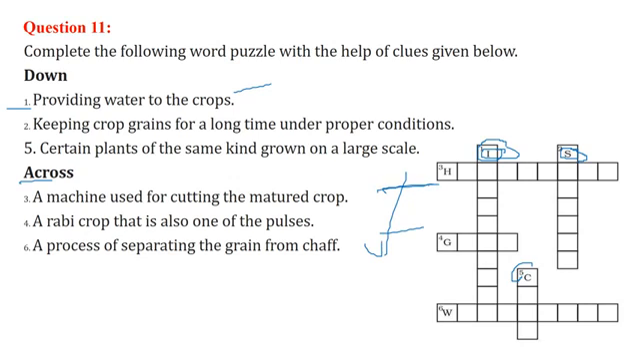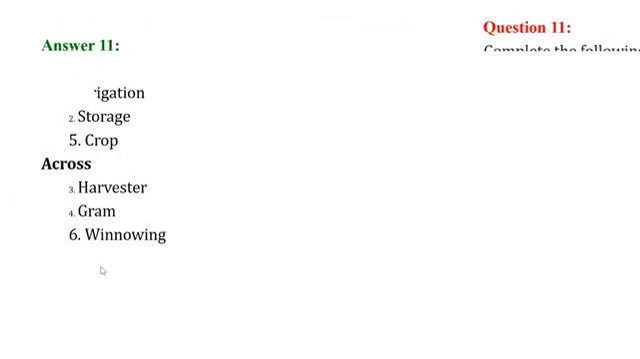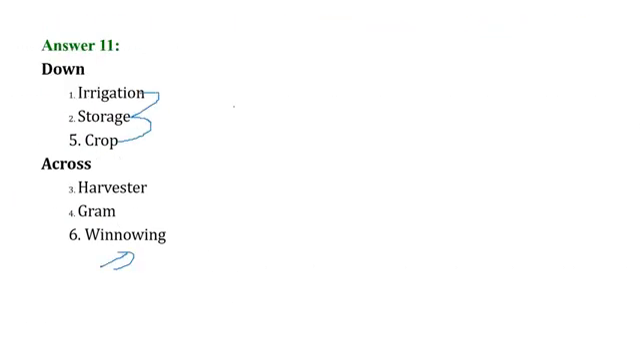Next, this is down and this is across. H, a machine used for cutting the mature crops. So harvester. A Rabi crop, that is also one of the pulses. You can say gram because it starts from G. And a process of separating the grain from chaff. Is it winnowing? Yes, it's winnowing. So irrigation, storage, crop, down, and harvester, gram, winnowing.